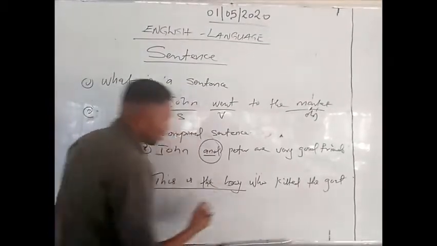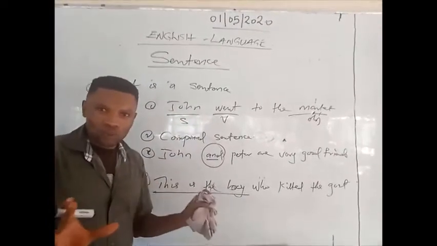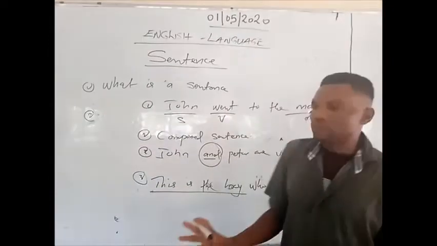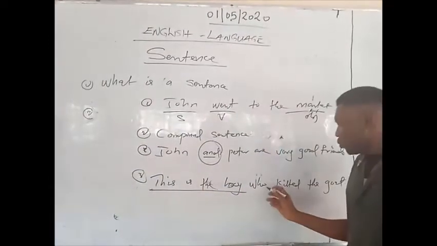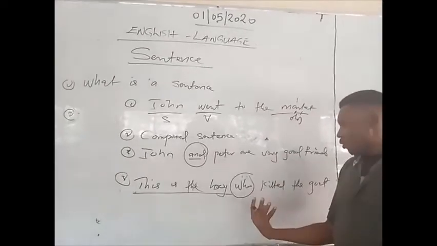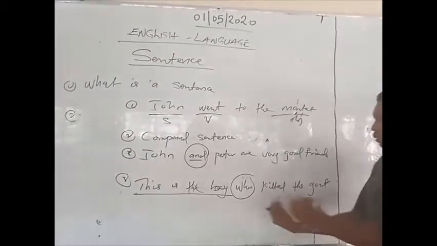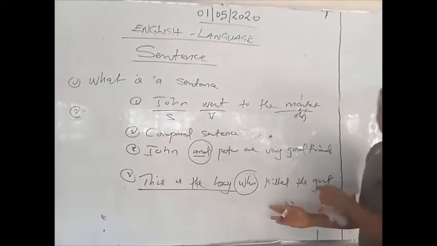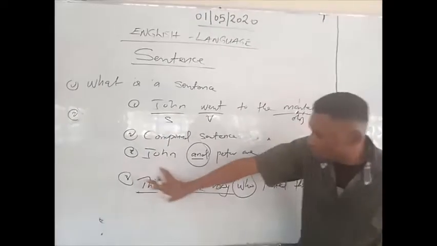This is the boy is a main clause which can stand on its own without depending on any other words to form a meaning. Who killed the goat is said to be the subordinate or dependent clause, which helps this word to form a meaning. It relies on this word to complete each expression being used in the sentence. Because this is the boy here is the main clause.